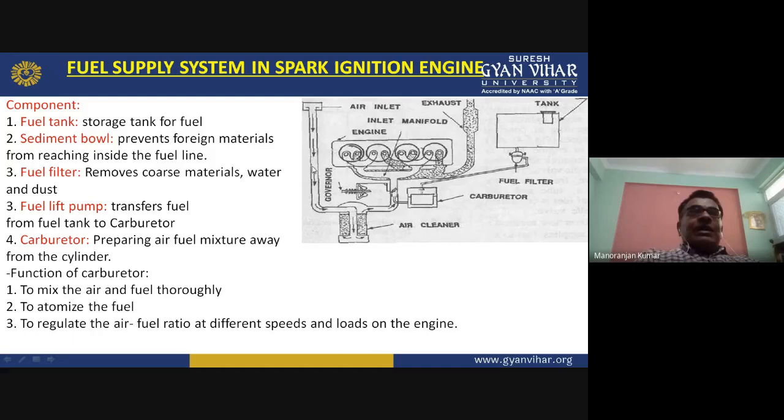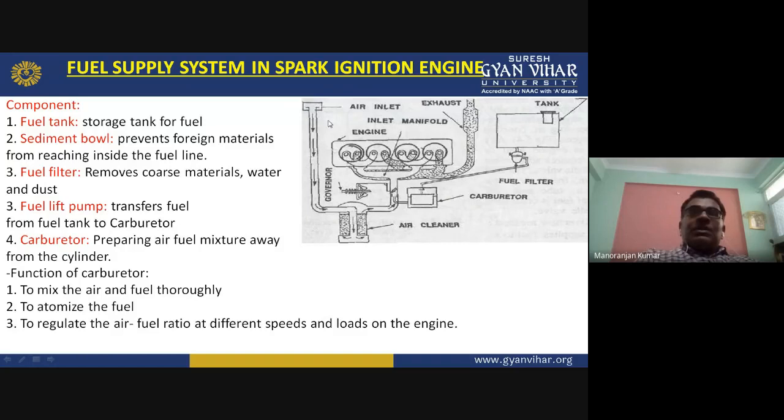When that atmospheric air enters this air cleaner, the air cleaner will capture the impurities present in the atmospheric air, and it will supply clean air to this carburetor.